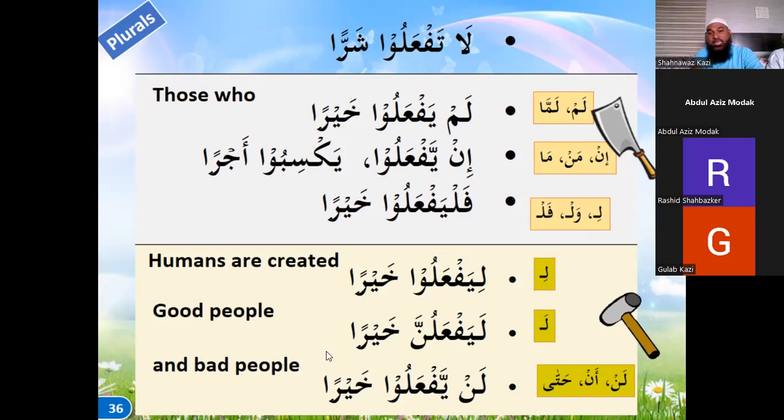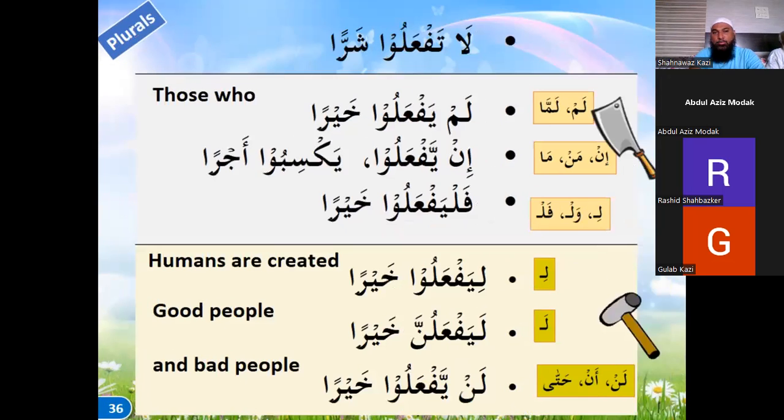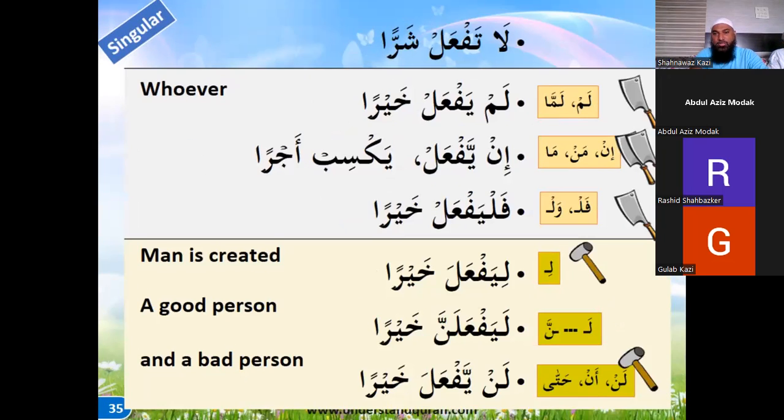Achha. One more thing is this li is with the present tense. When this li comes before a noun, then it will give possession. Like lillahi ma fi samawati, for Allah is whatever is in the heavens and earth. So that gives a different meaning with a noun, and with the present tense, this li will give a different meaning. That completes the grammar. Any doubts in this grammar part that we did today? We did the singular form of choppers and the hammers, and the plurals of the choppers and the hammers.